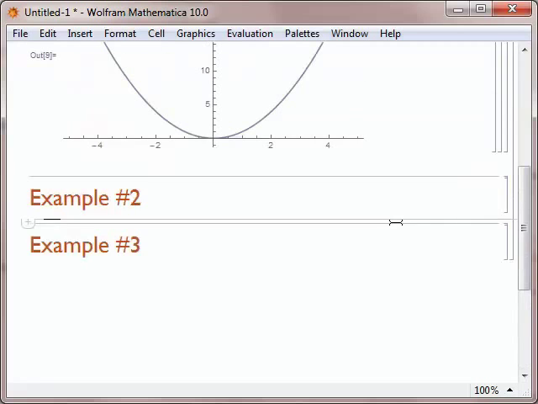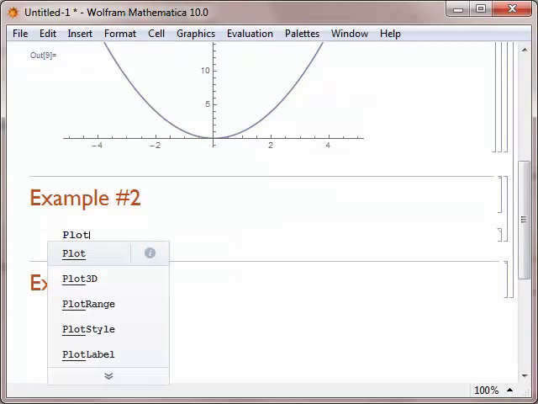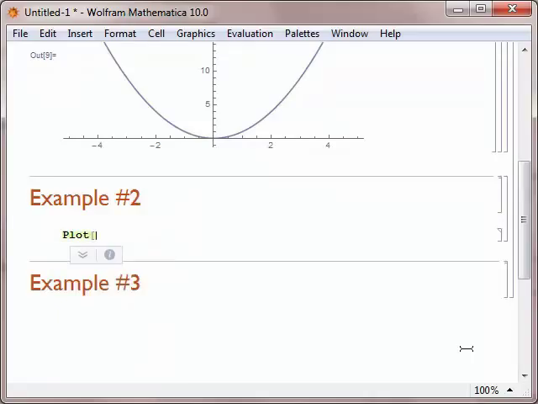For example 2, we're going to create a plot. Again, we'll use the Plot command with a capital P, followed by a square bracket. And now we need to type the name of the function that we'd like to plot. So if we want to plot y equals the sine of x, we need to type the sine of x.